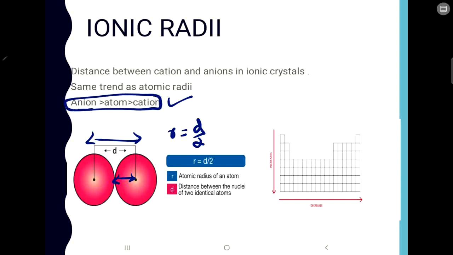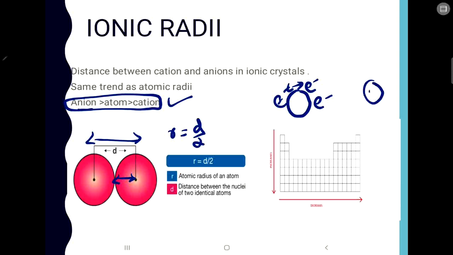Now what is this? This is the size. Now the size of an anion is greater than that of the normal atom, and that is greater than that of cation. Now how will you remember this? I'm just giving you a trick kind of a thing: an anion is a negatively charged ion, so there are many electrons in this. So the electrons will repel each other, and when they repel each other, they go far away, so in that case the size will increase.